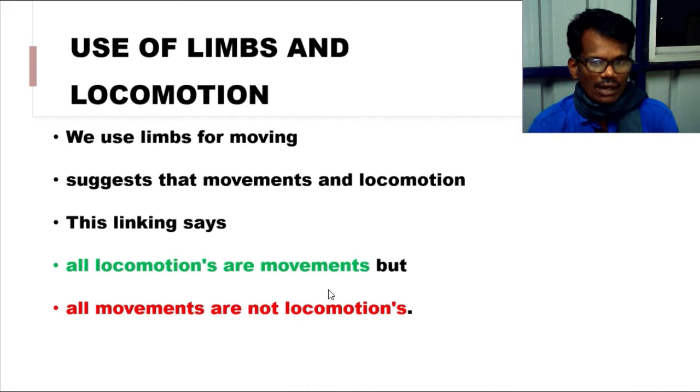All body movements are not displacing the place, so that is not causing locomotion. Simply if we shake our hands, this is a movement of a body part, not useful for locomotion. But if we move our legs while walking, it is causing locomotion. So we say all locomotions are movement, but all movements are not locomotion.